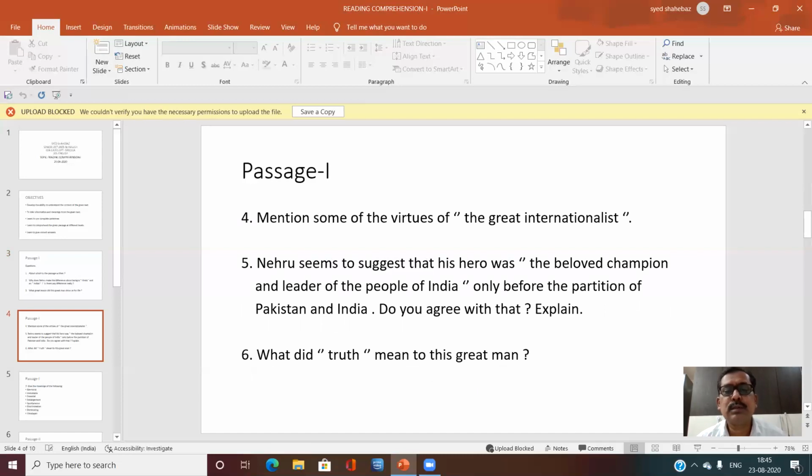Fourth question, mention some of the virtues of the great internationalist. Answer is he loved all religions, all nations. He believed in the essential unity of man. He devoted himself to the service of all men, more especially of the poor and the distressed everywhere. He always followed truth. So this is the answer.